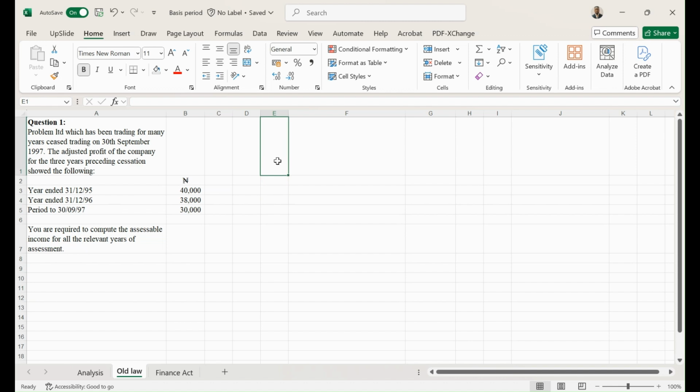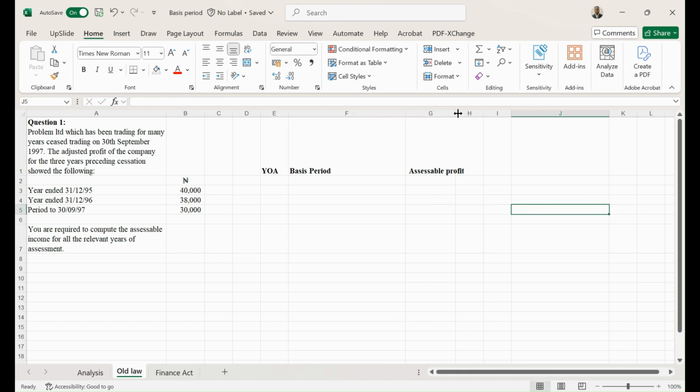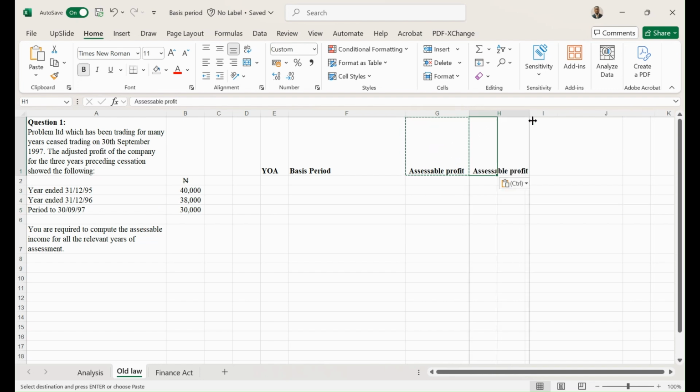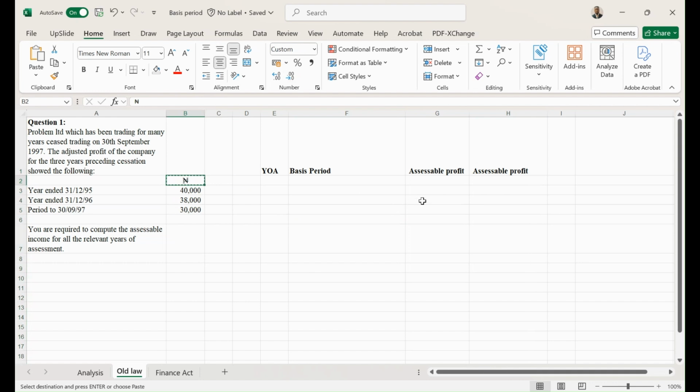Okay, so as earlier mentioned, we are going to have the year of assessment, the basis period, and the accessible profit. Accessible profit here, I'm going to need to create in two places, because I might need to select the higher of the PYB and the AYB for the penultimate year. Okay, so introducing my narrow sign.